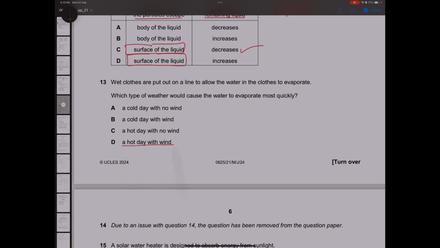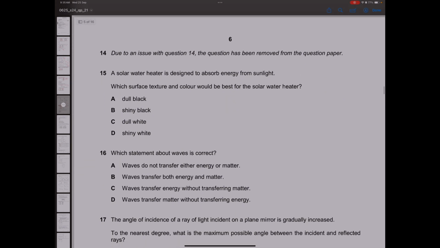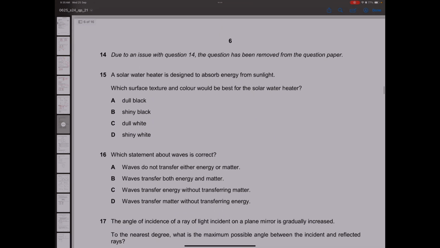So option D is the correct one. Question 14 has been removed from the paper. All right. Question 15. A solar heater is designed to absorb energy. Which surface, texture, and color would be the best solar heater?